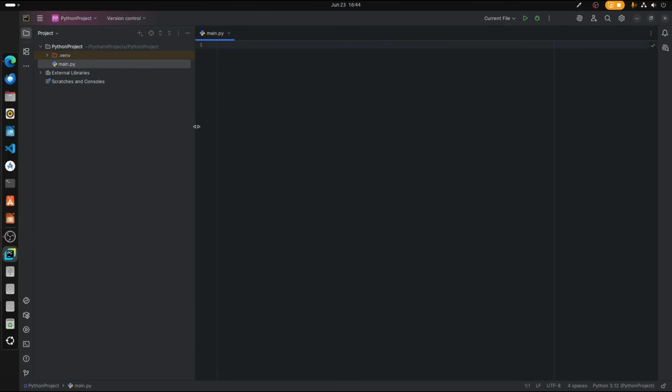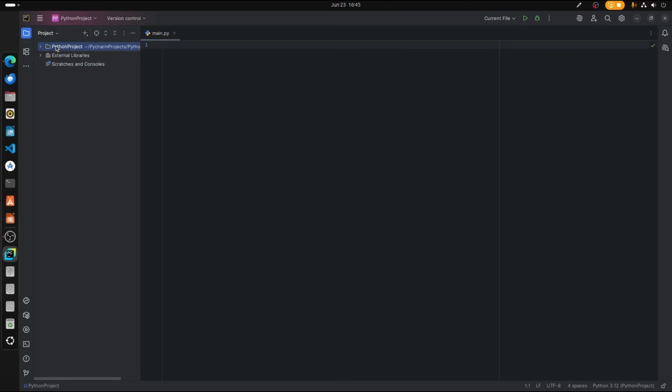of PyCharm. This is your text editor. In this area you will be typing your code entirely, and on the left hand side we can see all the files and directories available for our project. This is our home directory. As I said before, our project files will be stored in this directory, and this .venv folder is called the